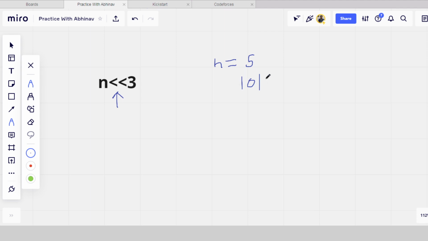So when we put a 0 here, the bits of the number 5 shift 1 time to the left. Earlier this was 1 0 1, now it has become 1 0 1 0, meaning it has shifted once to the left. But what are we doing, we are shifting it 3 times, so we will put 3 zeros here.